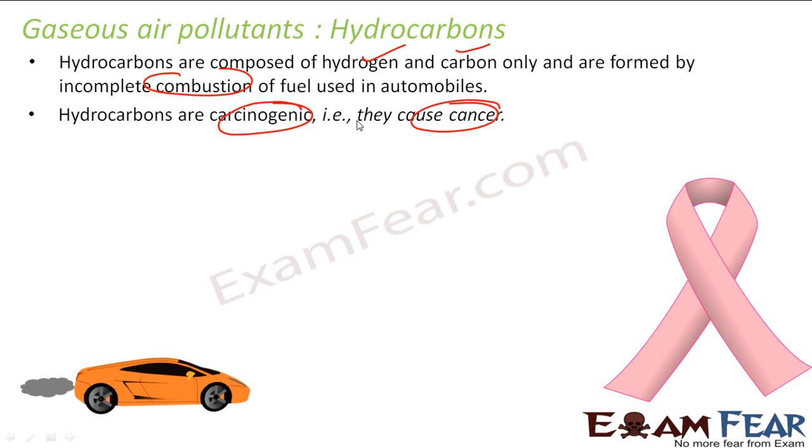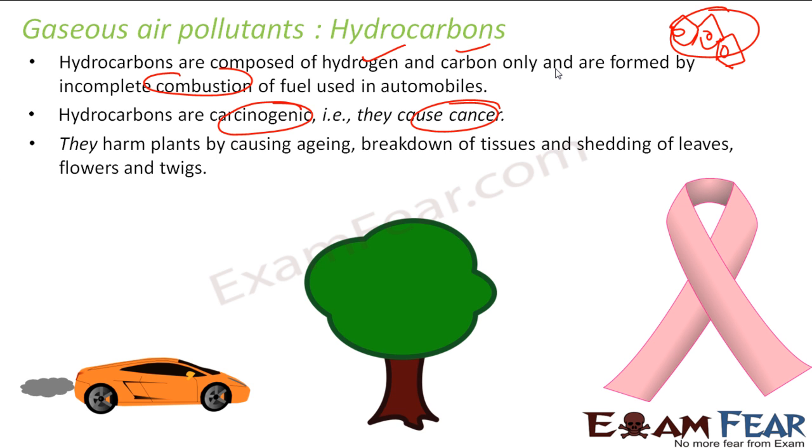We said that benzene rings, if you have 2 or 3 complex benzene rings like this, all these compounds are carcinogenic. They also harm the trees because they cause aging in the trees, break down tissue of the trees, shedding of the leaves and flowers. Trees actually die early. They don't grow because of hydrocarbons.